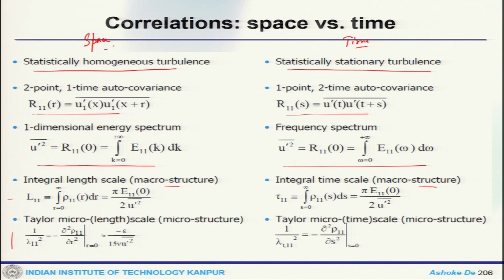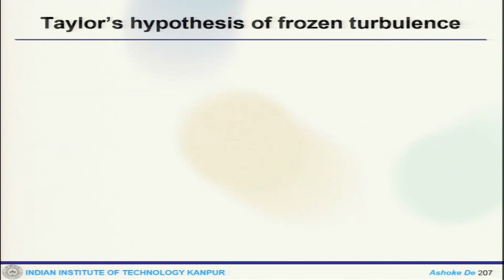So, in space and time, we already have the Taylor hypothesis, where you can have an eddy of size like that, where U bar is coming and this is of the large scale, then one can approximate the space-time transformation.